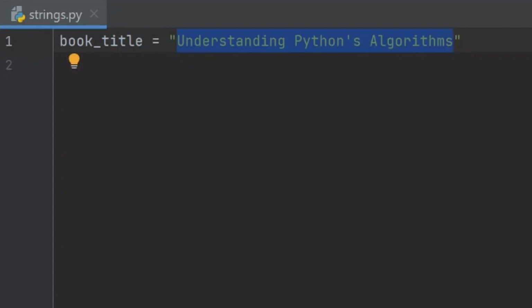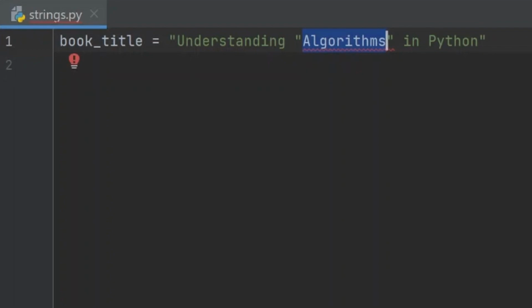Similarly, if you want to use double quotes within the book title, you need to use single quotes to prevent errors. So, for example, let's change the book title to Understanding "Algorithms" in Python, like this. In this example, we want to highlight the word algorithms by surrounding it with double quotes.